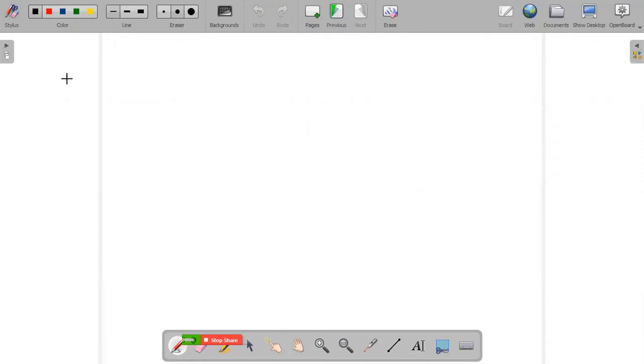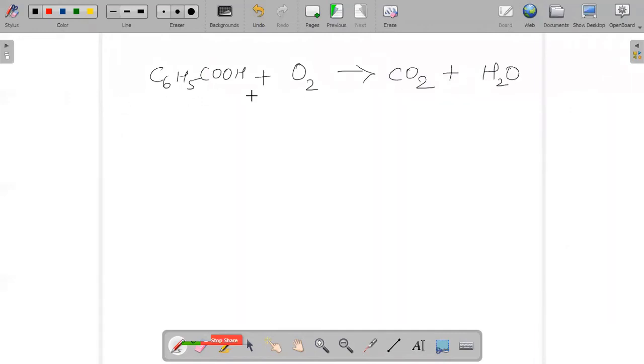Benzoic acid, C6H5COOH, undergoes combustion with O2 and gives carbon dioxide and H2O. It is very important to balance the equation. Hence, it should be 15 by 2 O2, 7 CO2, and 3 H2O.